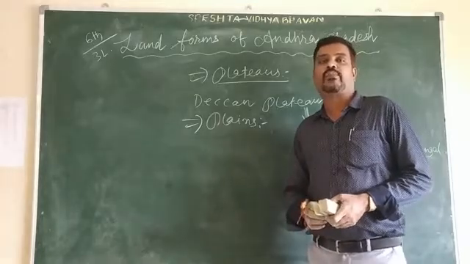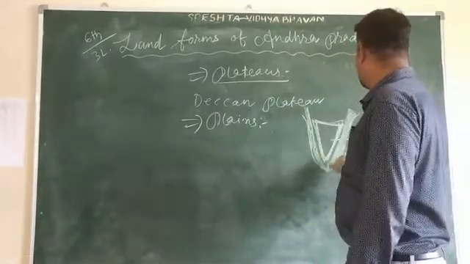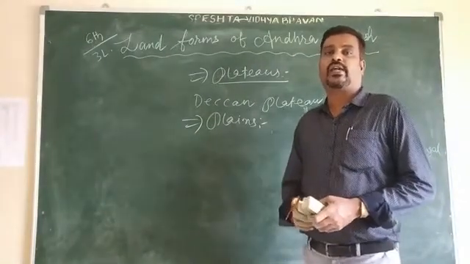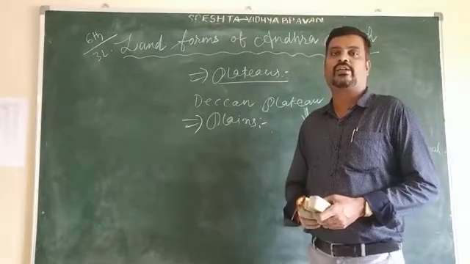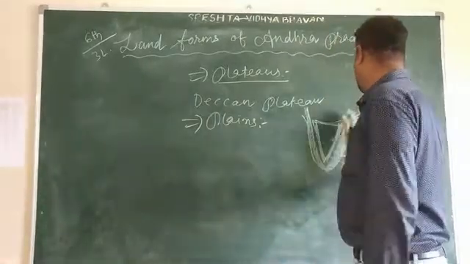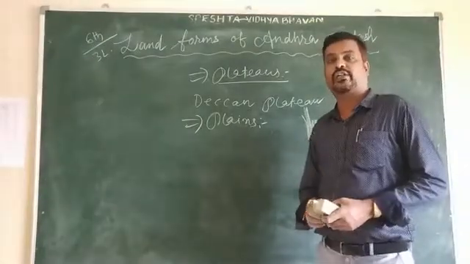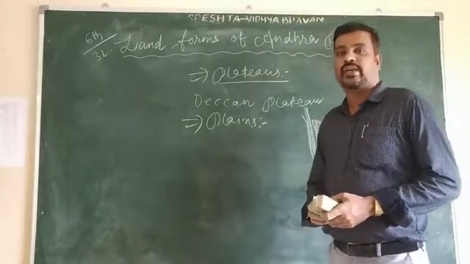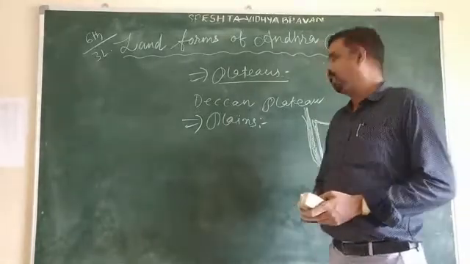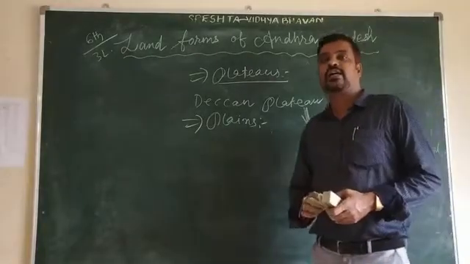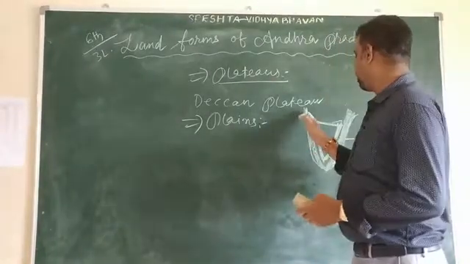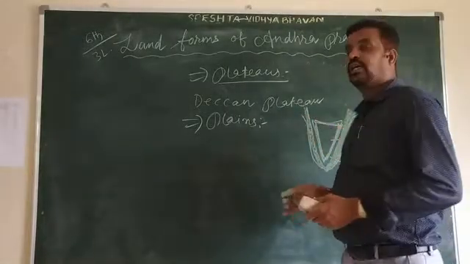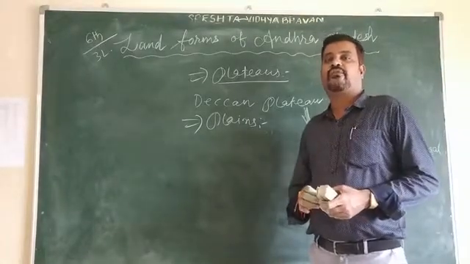Here the plains are very fertile plains. The most important rivers here are the Godavari, the Krishna, and the Penna. The rivers Godavari and Krishna originate from the Western Ghats, flow eastwards, and finally join the Bay of Bengal.